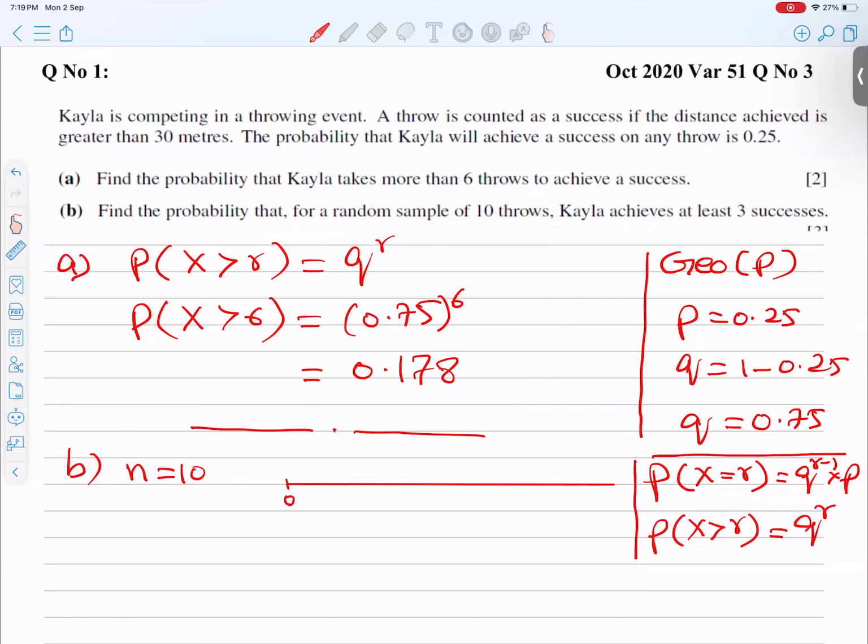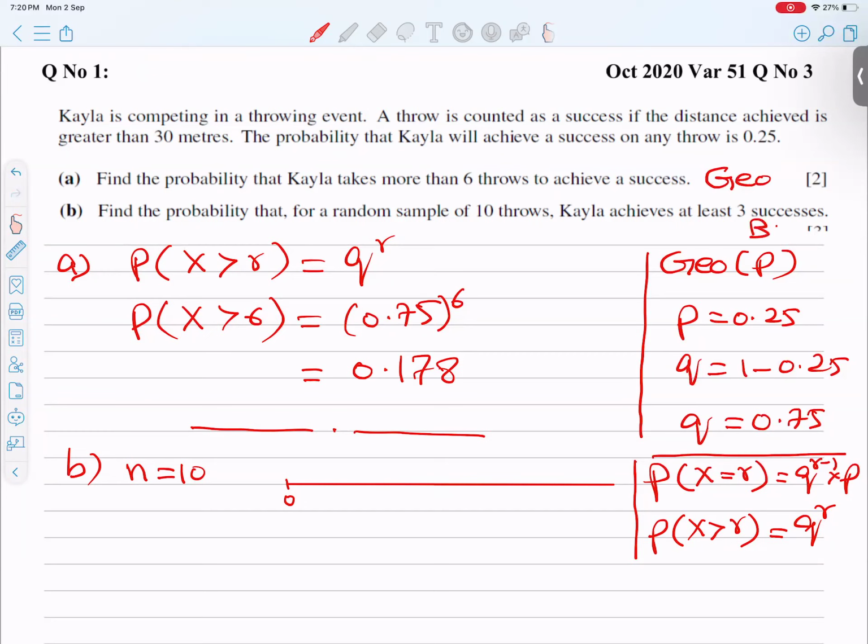You can ask how we know this is binomial: in the upper part he did not mention total throws, they could continue forever, and we can't say how many. That is a geometric question. When he mentions a sample of 10 throws, this is binomial.